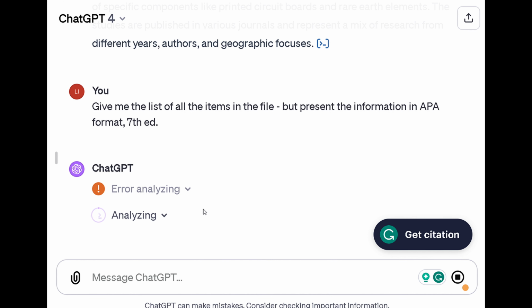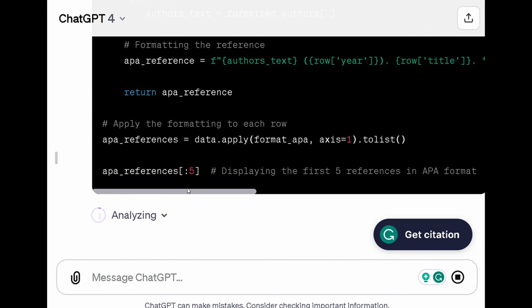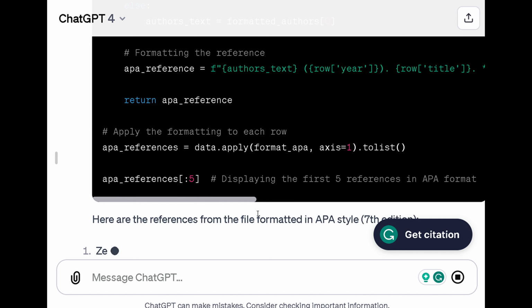I have not had that before. That's what I was looking for.